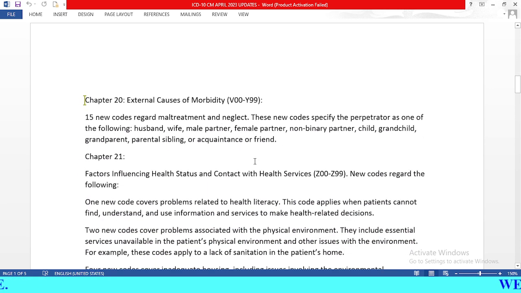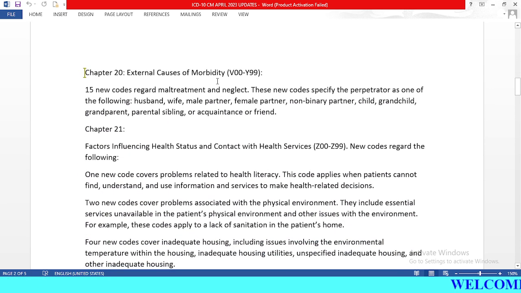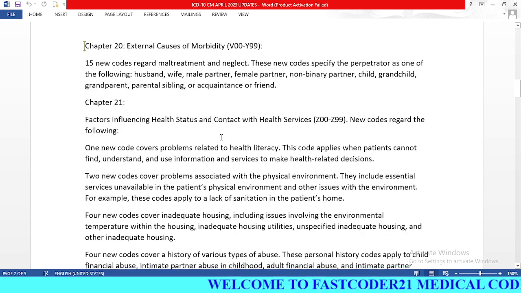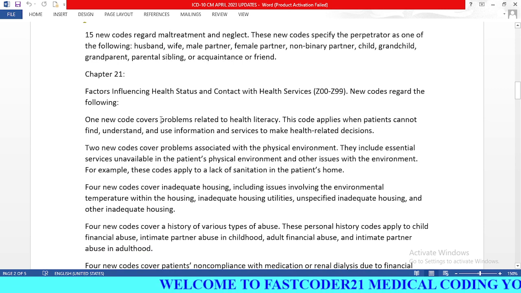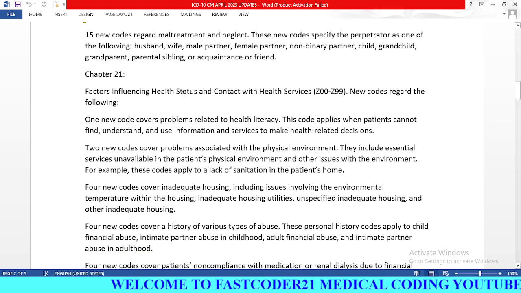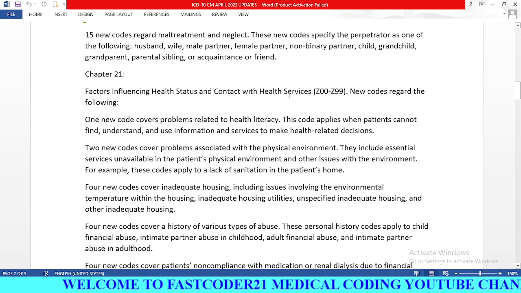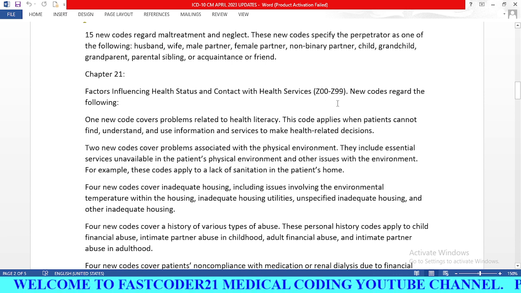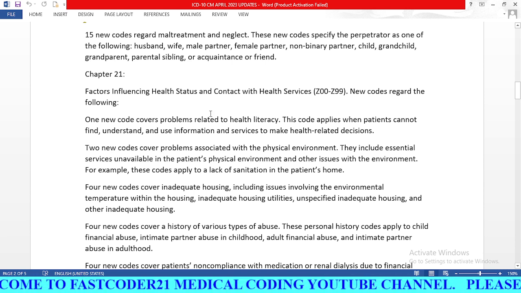And also in chapter 20, external causes of morbidity, V00 to Y99 series, we have 15 new codes which are regarding maltreatment and neglect. And in chapter 21, factors influencing health status and contact with health services, Z00 to Z99, new codes regard the following.